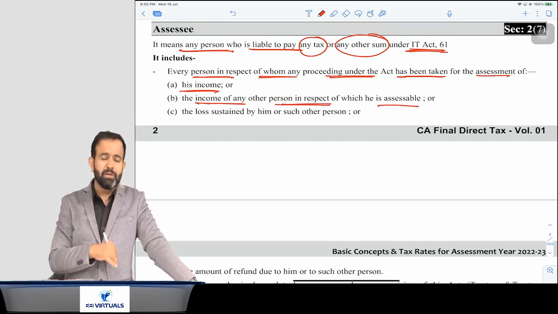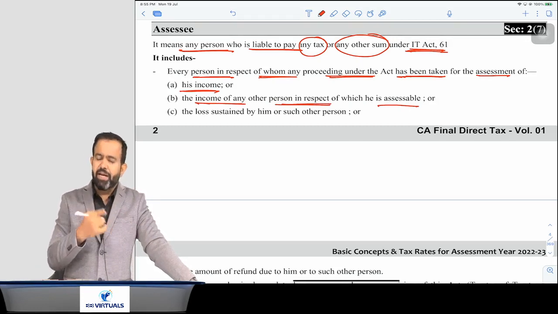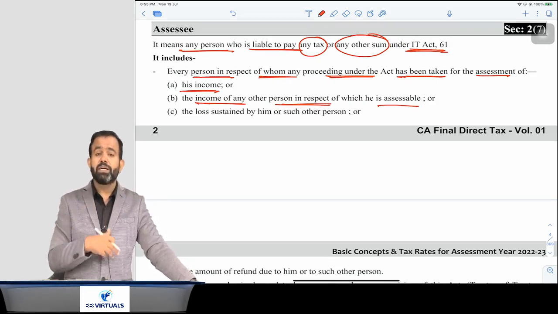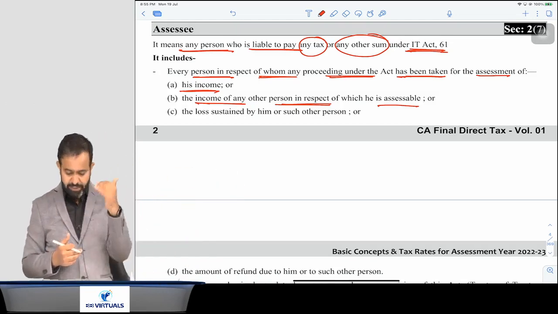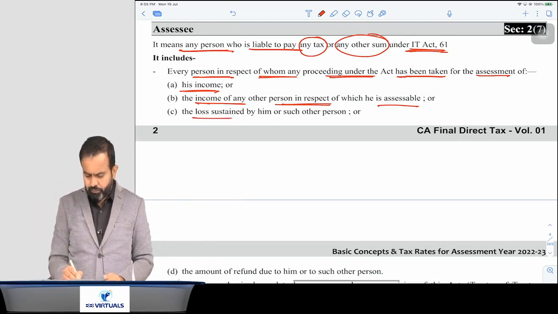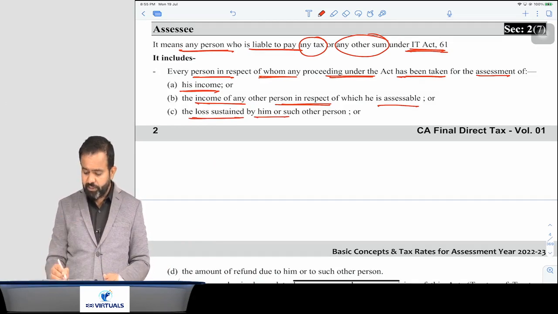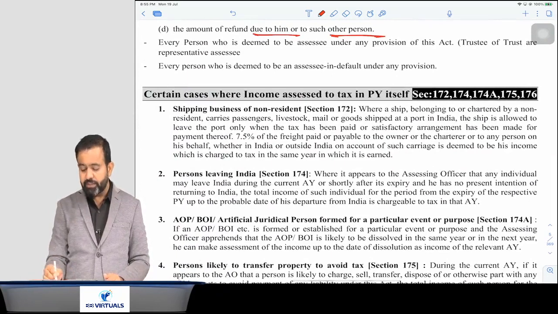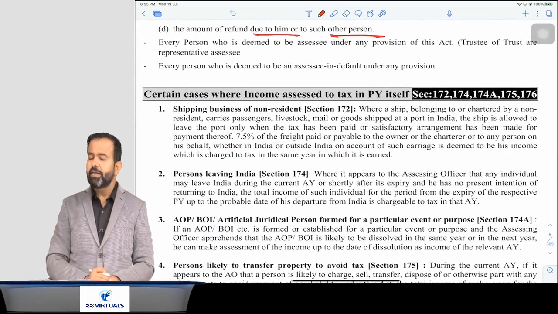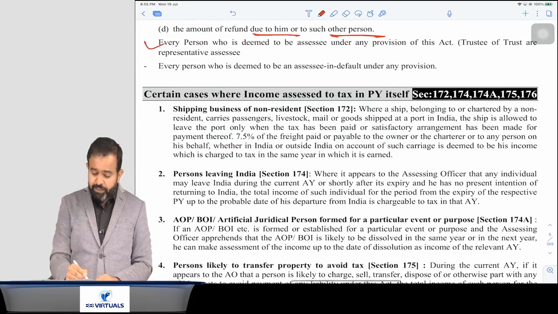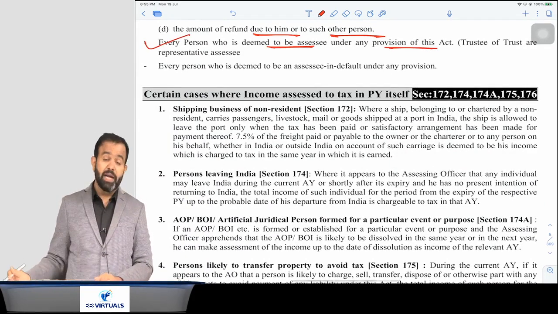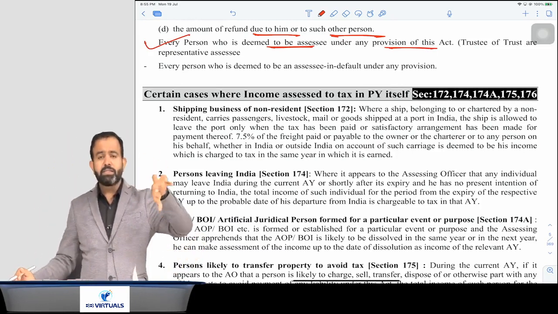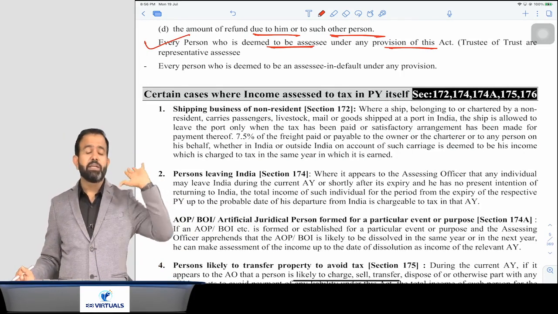It is related to clubbing, means my son's income will be clubbed in my hand, and suppose assessment is initiated to assess the income of my son. In that case, I will be treated as assessee. Or the loss sustained by him or such other person, or any amount of refund is due to him or such other person. In that case, that person will be treated as assessee. Now next part. Every person who is deemed to be assessee under provision of the act. Suppose in the Income Tax Act, if anywhere it is written that a person is a deemed assessee, in that case he will be treated as assessee.